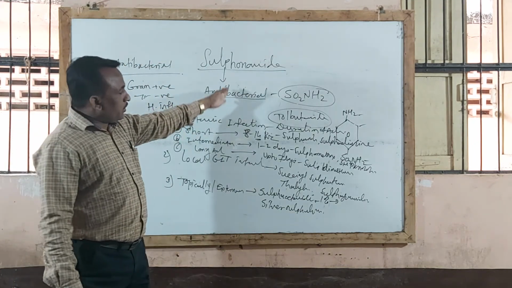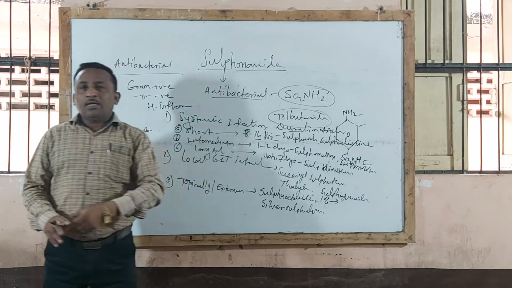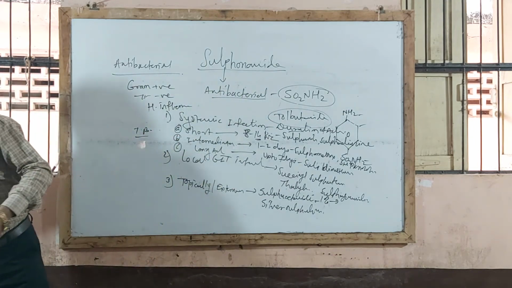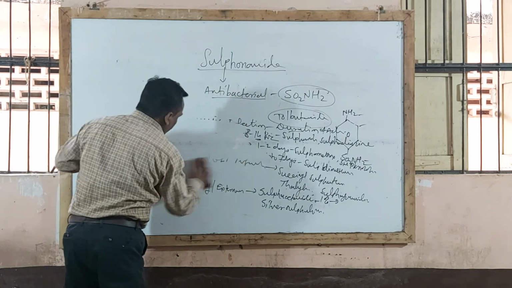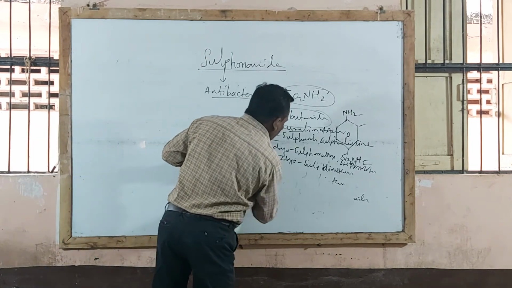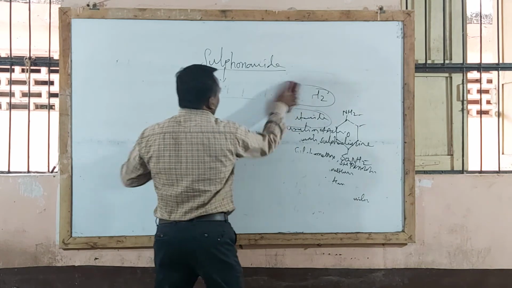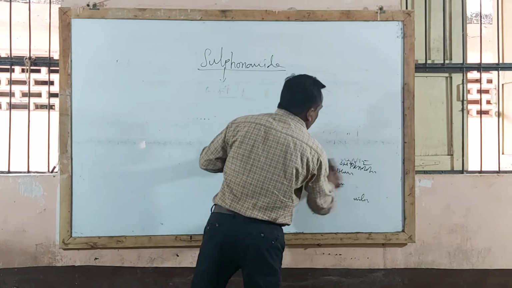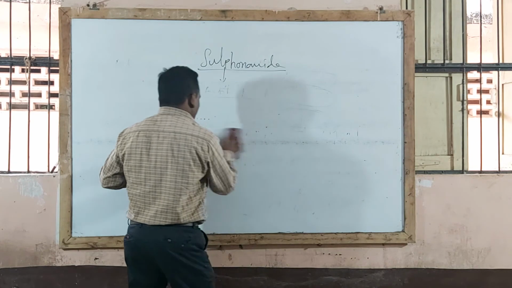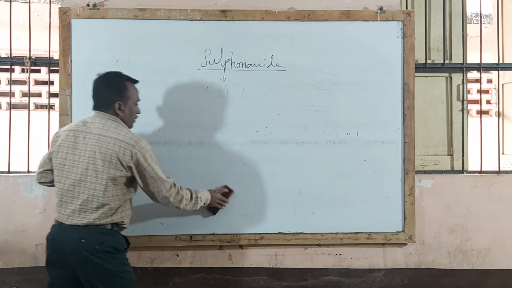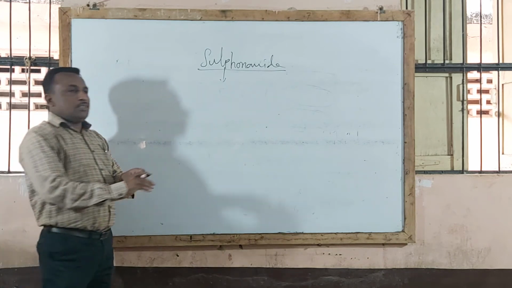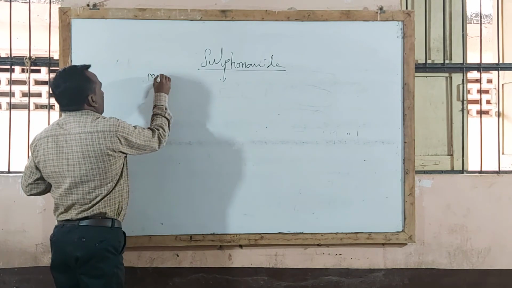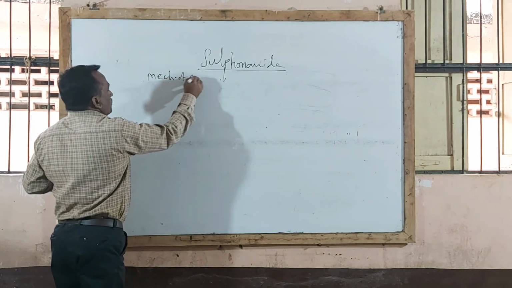So this is the definition, classification and antibacterial activity. Now the next point under this chapter is the mechanism of action of sulfonamides. How these sulfonamides are effective as antibacterial compounds. You understand that these drugs are antibacterial compounds. So the next point in this chapter is the mechanism of action of sulfonamide.